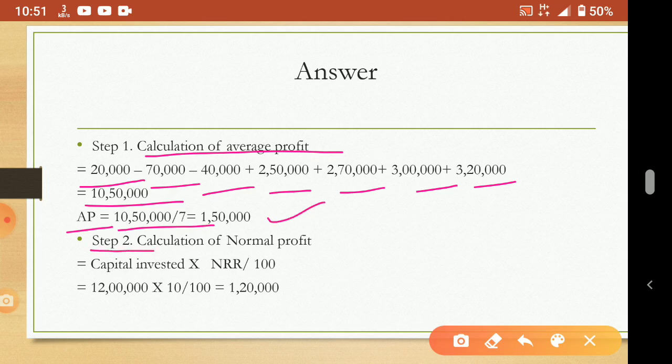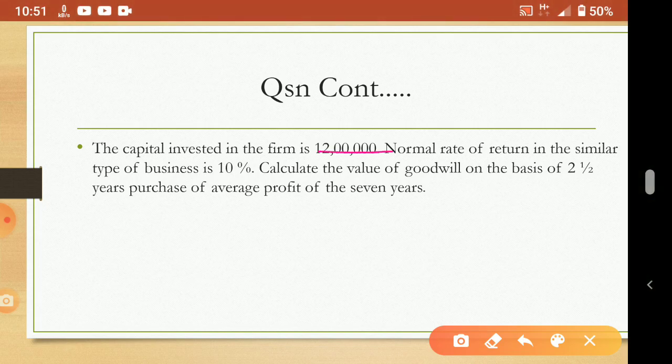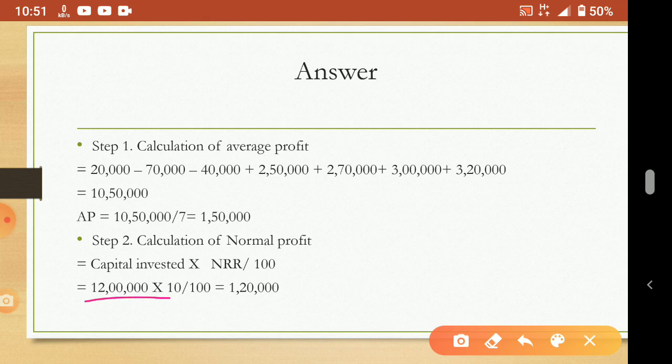Now what is step 2? Calculation of normal profit. Okay. So normal profit, how to calculate? Capital invested into normal rate of return by 100. This NRR means normal rate of return. So what is the capital invested in the question? We will see that question again. See here, this 12 lakh is the capital invested. Okay. So 12 lakh into rate of return is 10%. So 10 by 100. So 1 lakh 20 is what? Normal profit. Understood? No? So we calculated actual profit, average profit and normal profit.